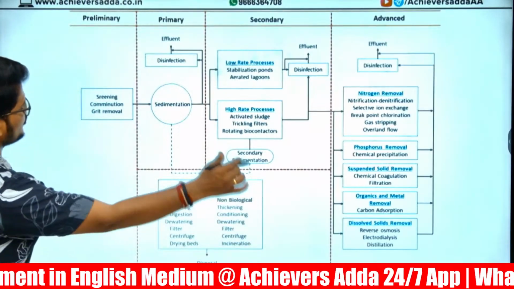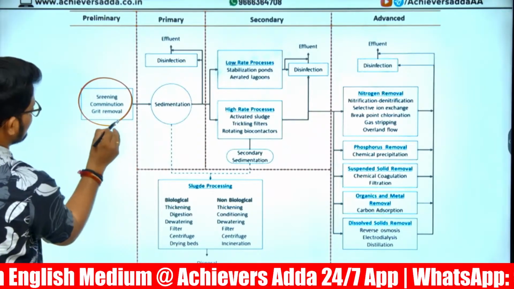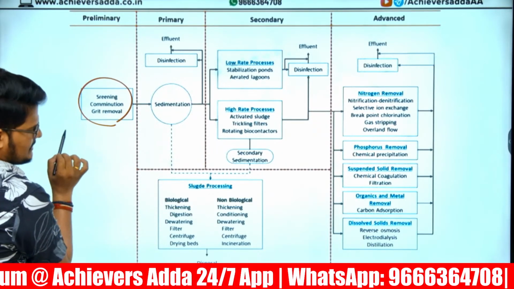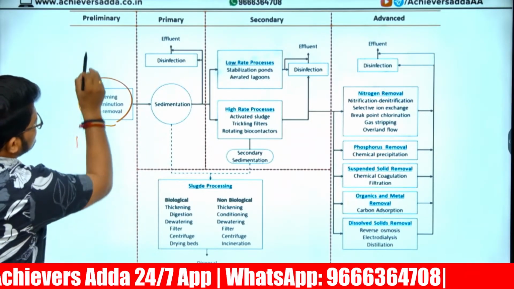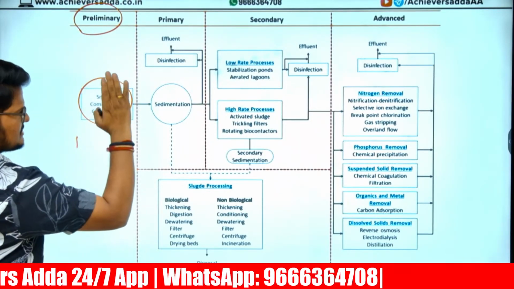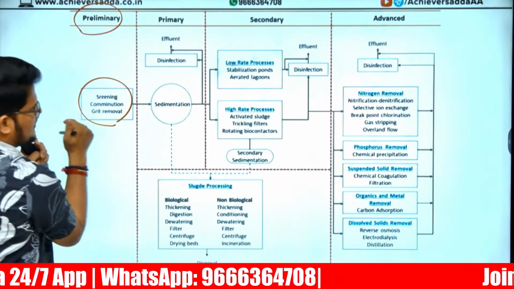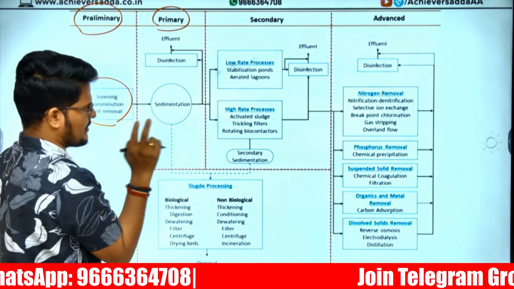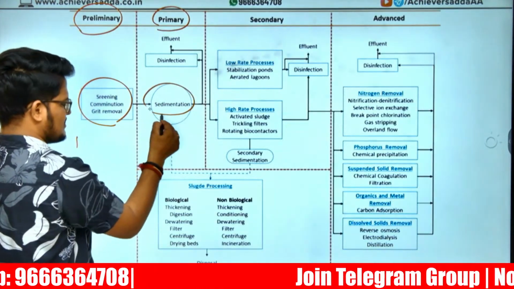Now, if I show you screening, comminution, as well as grit removal. Grit removal means big particles removal. Big particles will be separated in the preliminary stage. In the second stage, which is the primary stage, sedimentation will happen.